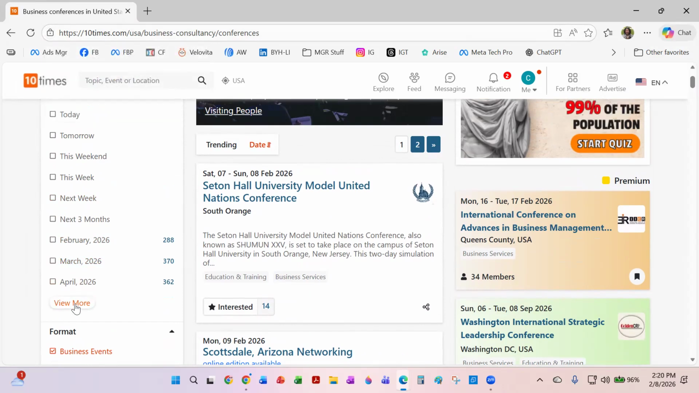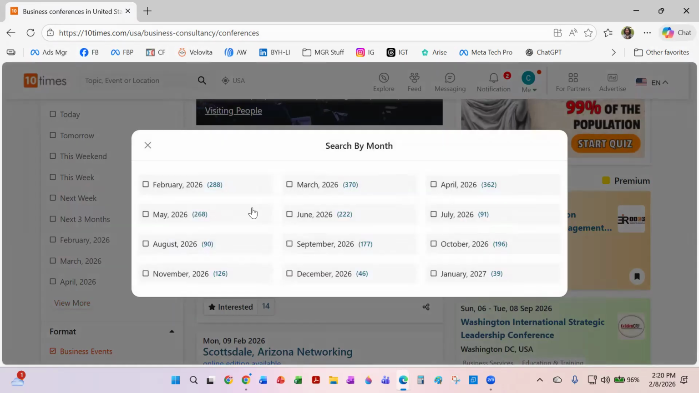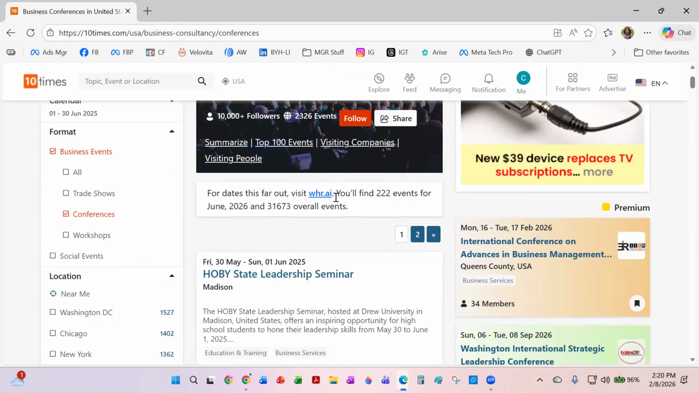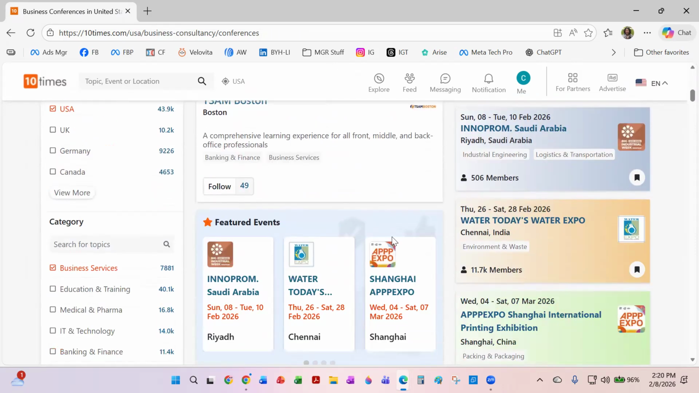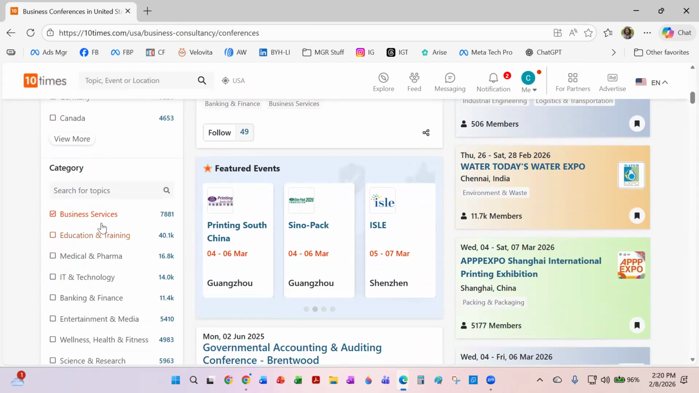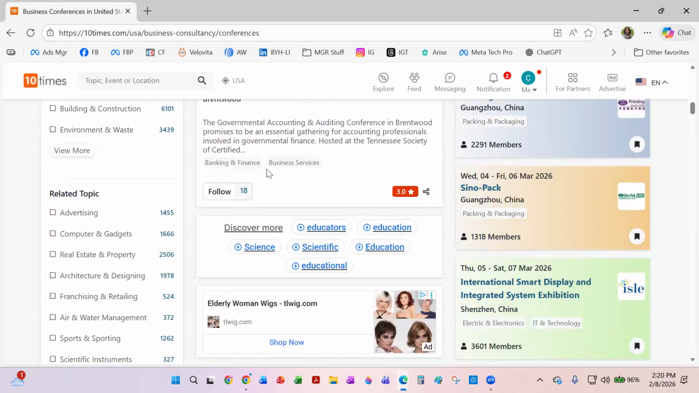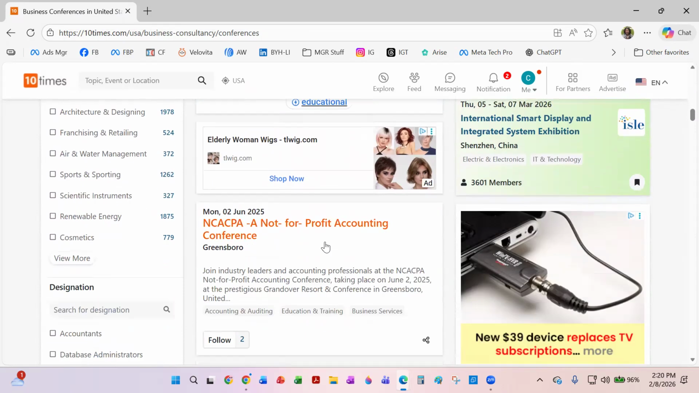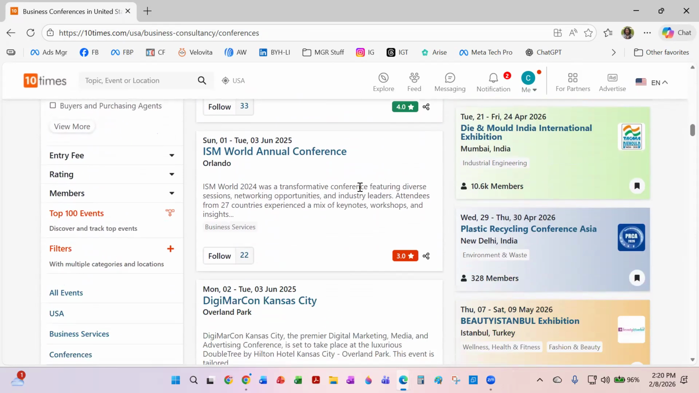So I'm going to click on view more because we're in February now. So I want to search, let's say, I would normally pick June, but I'm going to pick May and June. Might just let me pick May. Oh, but let me pick June. Okay, so June 1st to the 30th is what it picked. So now here's all the events that should be in the USA that are conferences about business services in May and June. So I can go through and I can look at these events and I can decide which of these I might want to throw my hat in the ring for.